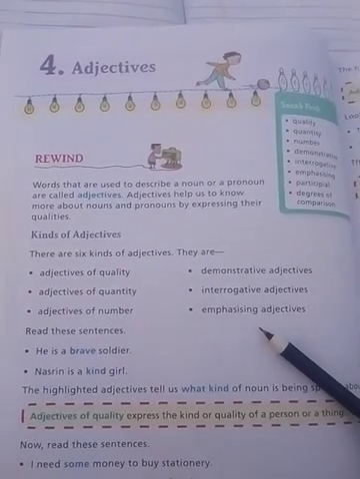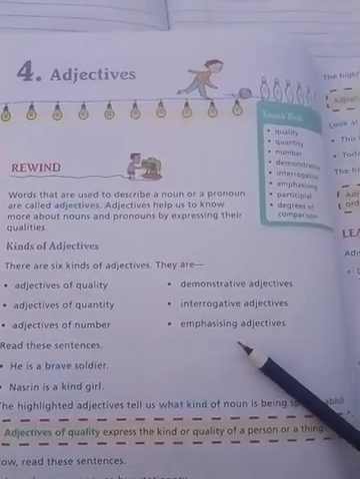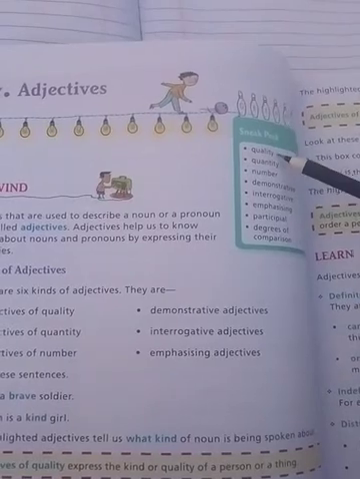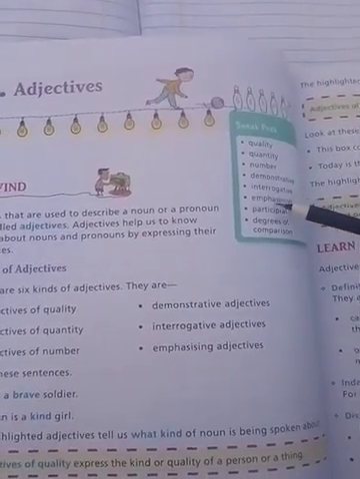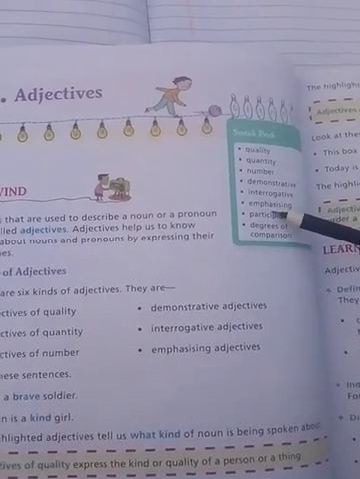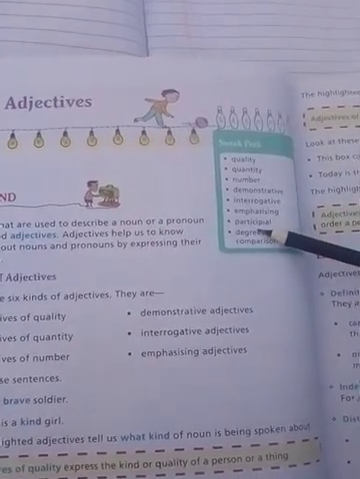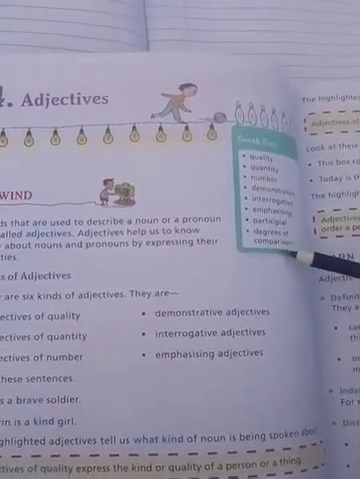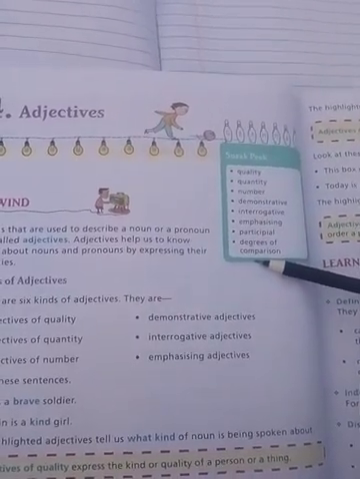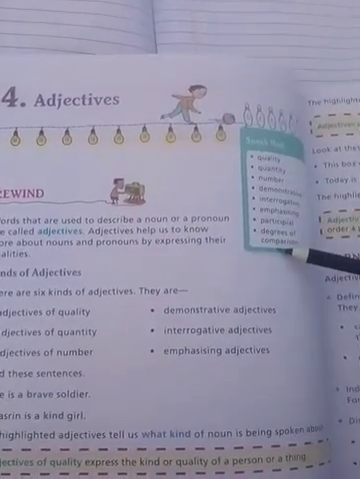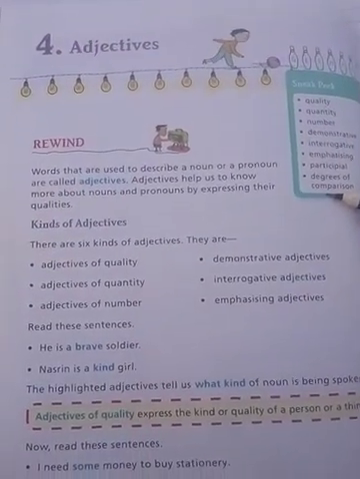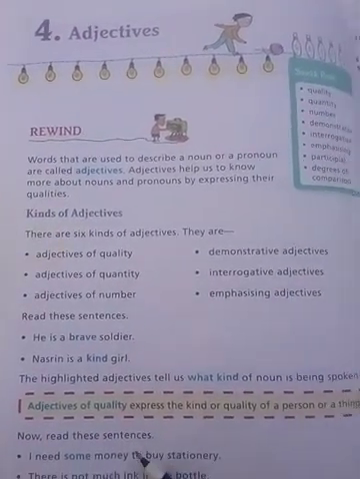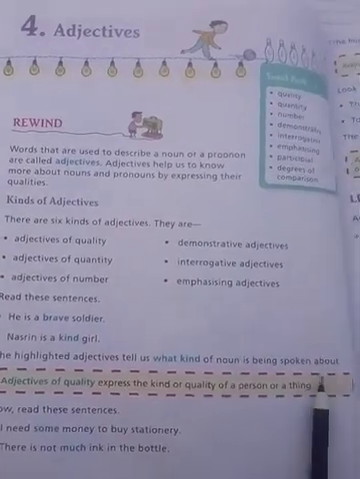So here let's study one by one: quality, quantity, number, demonstrative, interrogative and emphasizing, and after that participle and degree of comparison. We will also describe all these topics in this video. So without any delay, let's see what's given in your book.